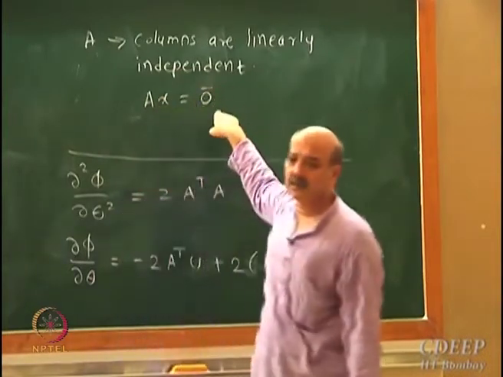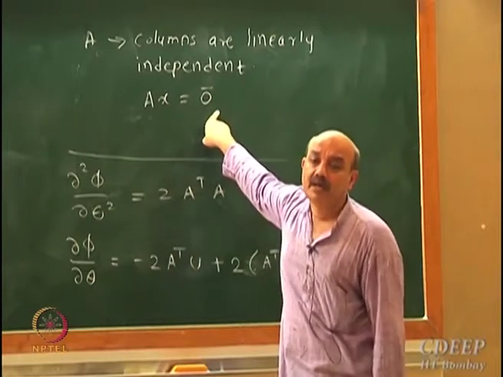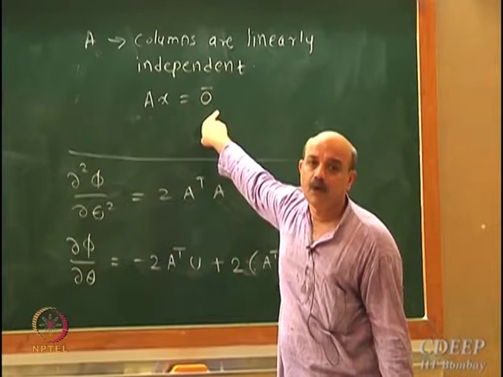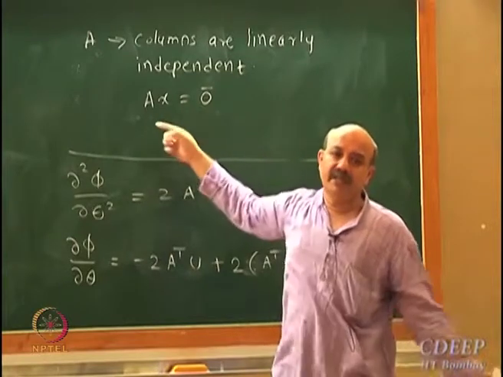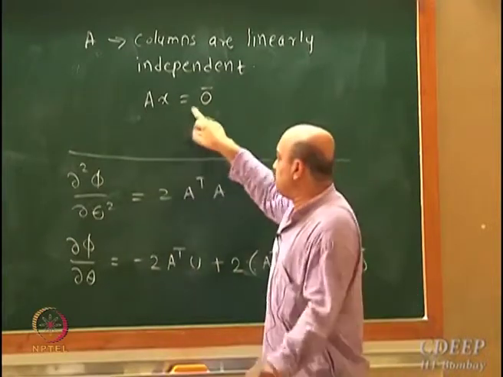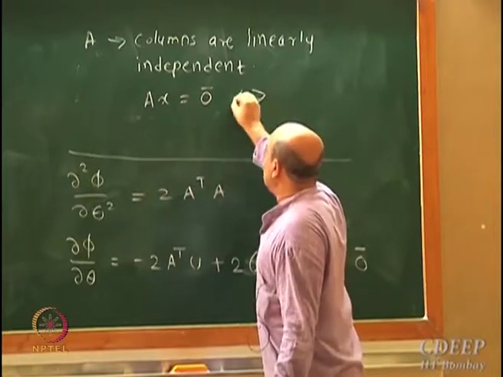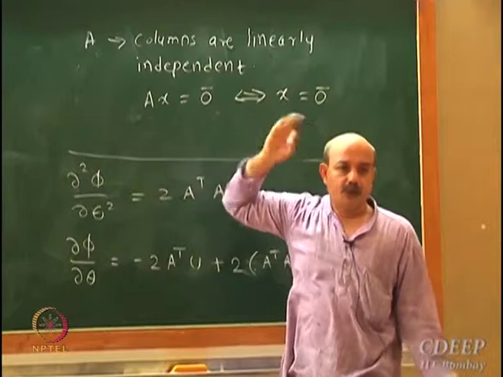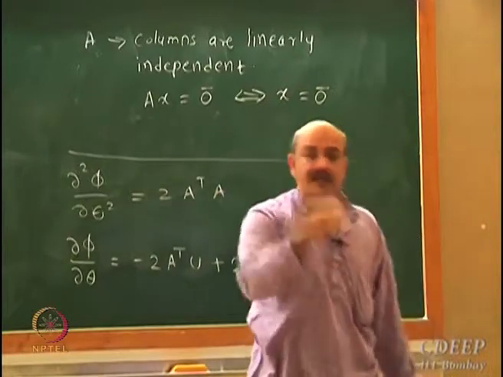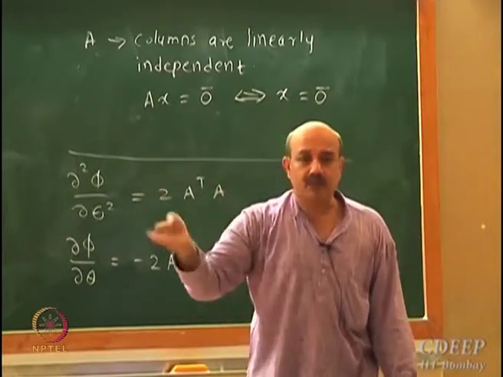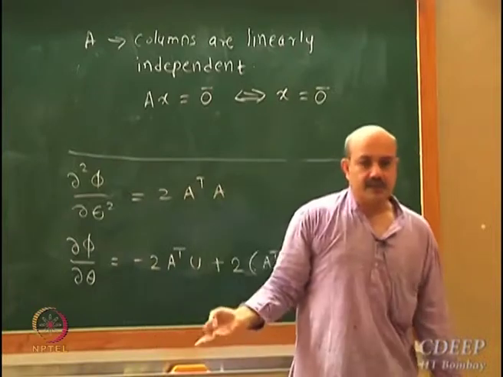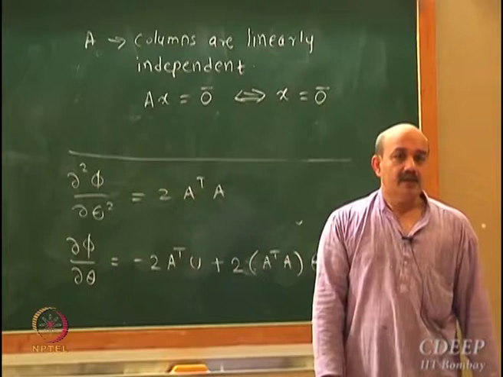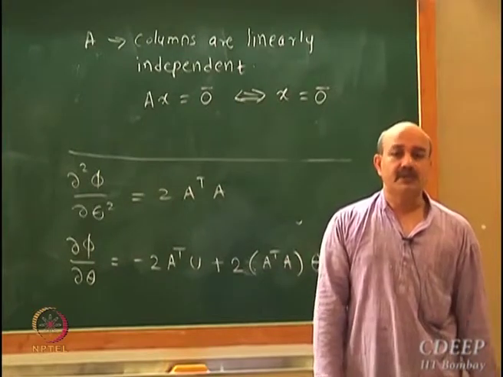If columns are linearly independent, which vector x will give you the 0 vector? Only the 0 vector. If columns are linearly independent, Ax equal to 0 is the same as saying x is equal to 0. The only way you can get Ax equal to 0 is x equal to 0.